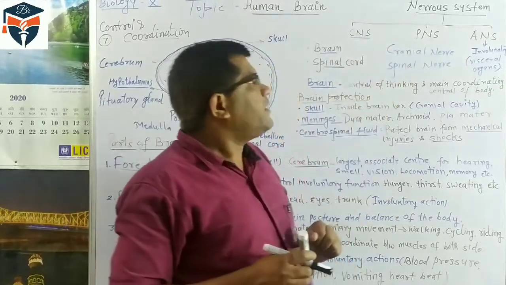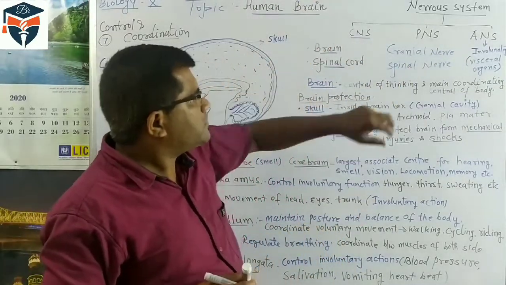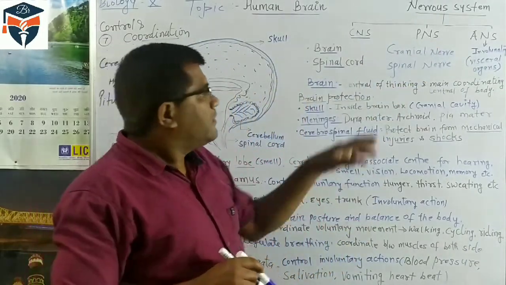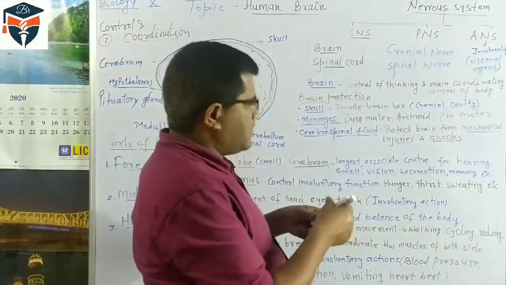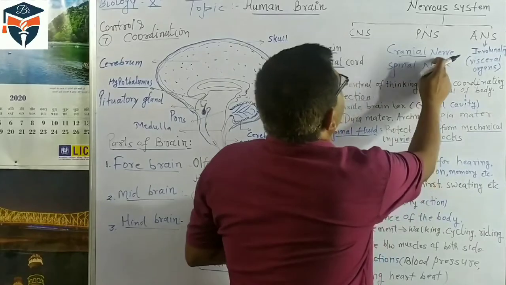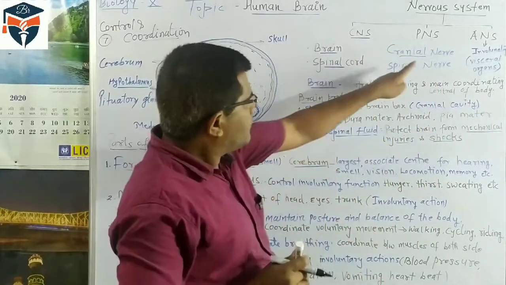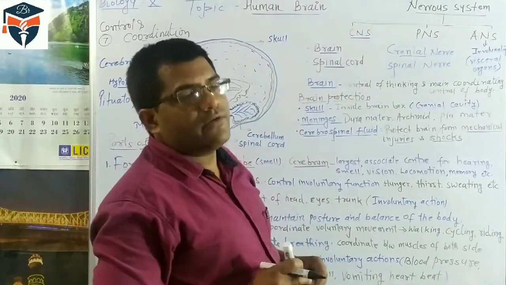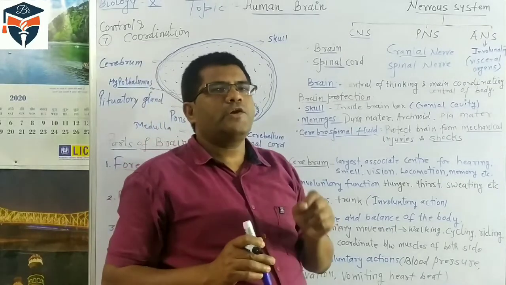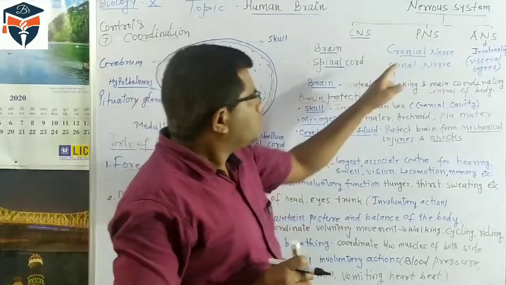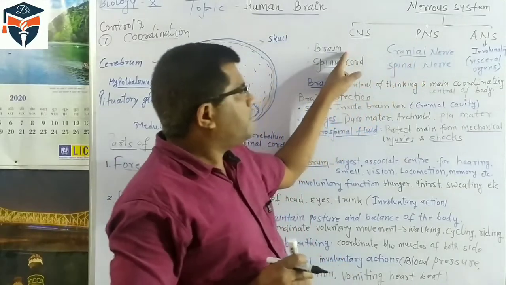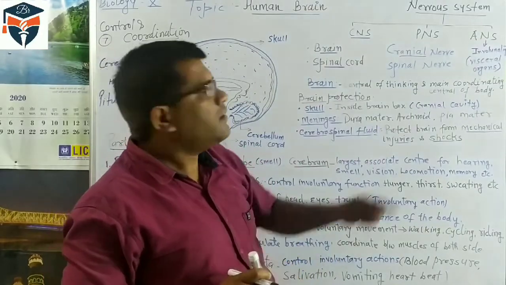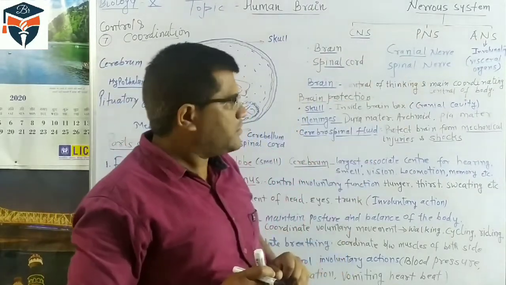Another part of the nervous system, other than the central nervous system, is the PNS. PNS stands for peripheral nervous system. In the peripheral nervous system, two parts come. One part is the nerves that arise from the brain. These nerves are called cranial nerves, and in human beings there are 12 pairs of cranial nerves. So nerves that arise from the brain are called cranial nerves, and cranial nerves are a part of the peripheral nervous system.